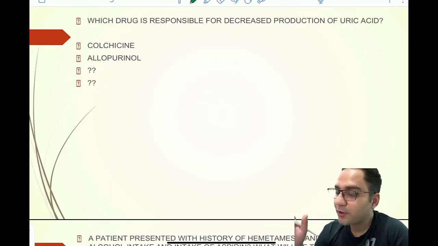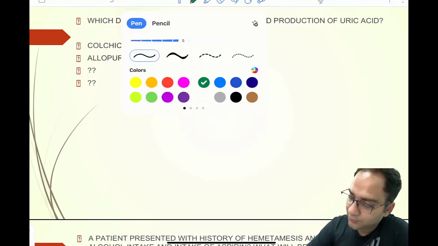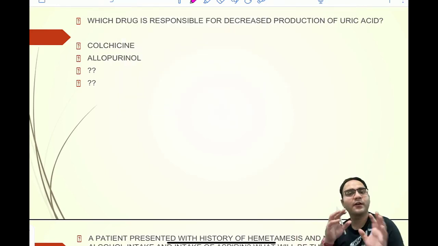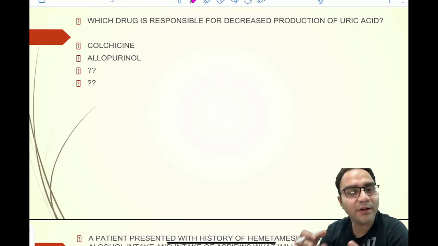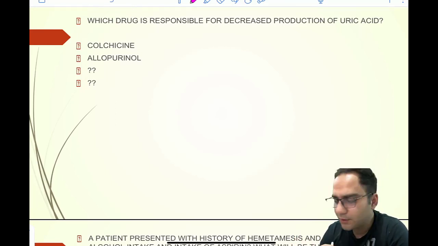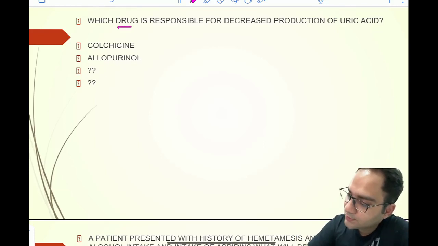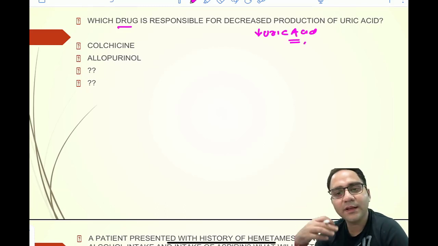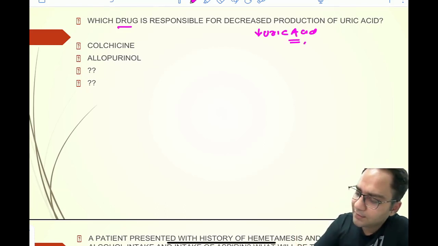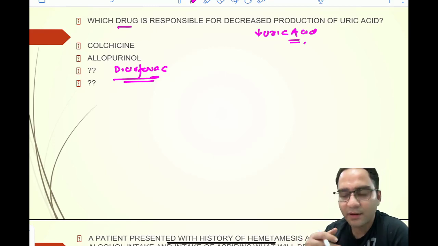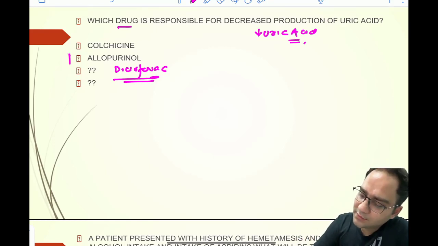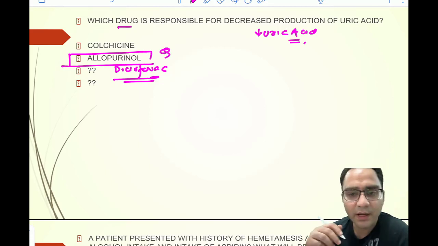Gout. Another important topic, guys, is gout. You are getting a lot of questions from gout. In FMG, there were around 3 questions from gout, and in NEET PG also, it did not disappoint. You had around 2 questions from gout. They are asking which drug is responsible for decreasing the production of uric acid. Apart from colchicine and allopurinol, other options were, I think, diclofenac. But anyways, the answer here is allopurinol.